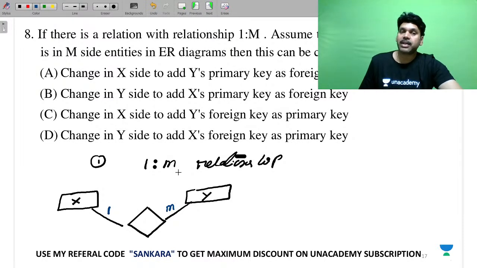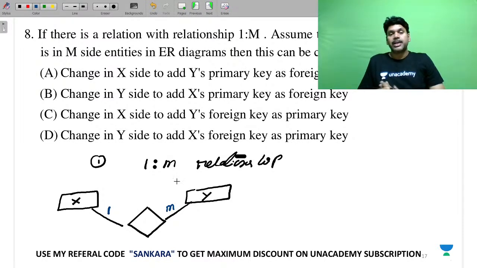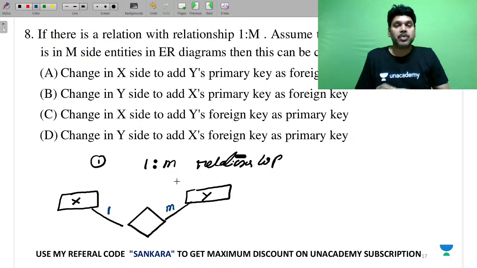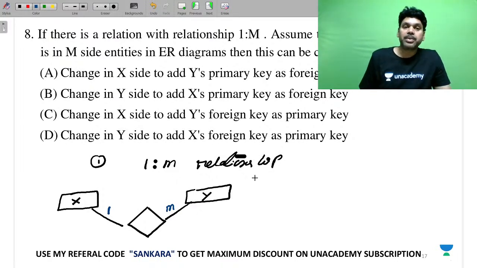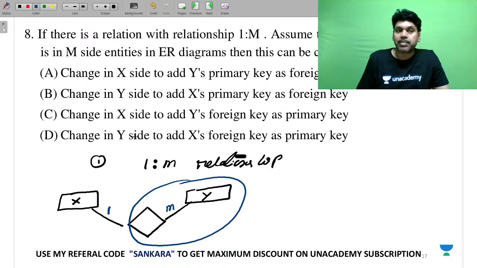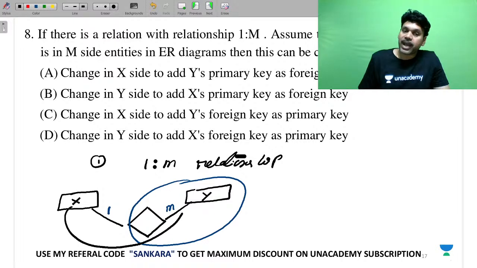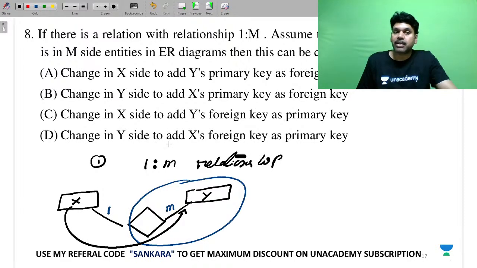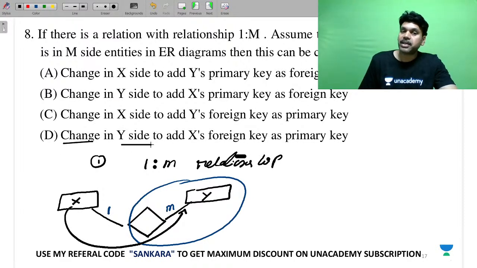So what is the meaning of that? There is a requirement for the ER diagram to be converted into a relational model. So what to do? We are trying to do merging of Y with M. How are you going to do the merging? Last session I showed you. The PK is going to act as the FK here. So Y is going to be manipulated. How? Change Y side to X foreign key as a primary key, or change Y side to X is a primary key as a foreign key.